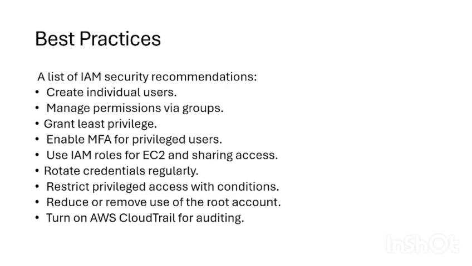Rotate passwords and access keys regularly. Use roles instead of storing credentials. Monitor activities using AWS CloudTrail. Apply strong password policies. Restrict privileged access with conditions. These practices help protect AWS resources from unauthorized access.